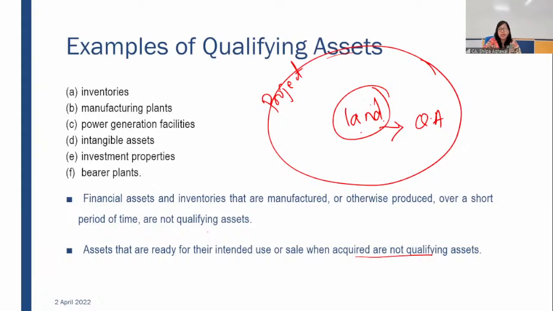This appeared in your GFRS examination. Such type of question may also be asked in your financial reporting paper. So be very careful, be very distinctive about this. What is the nature of the loan? What is the purpose of the loan? That will define the nature, specific borrowing, general borrowing, or utilization of fund that is necessary. Fine. Let's move on to the next.